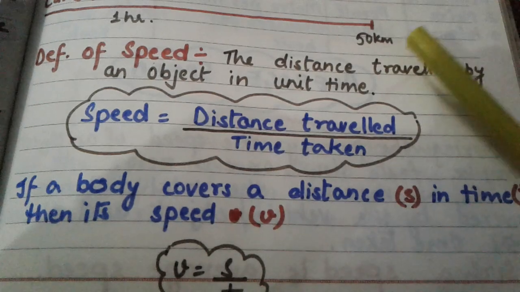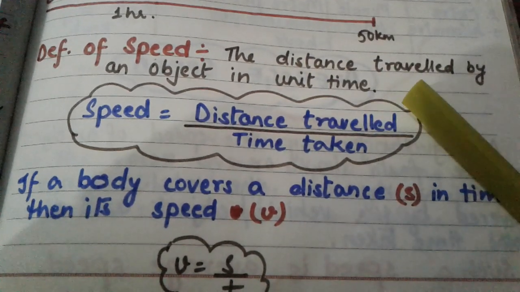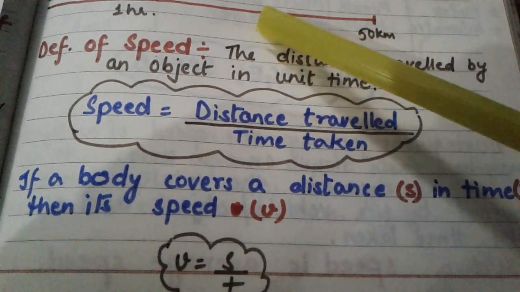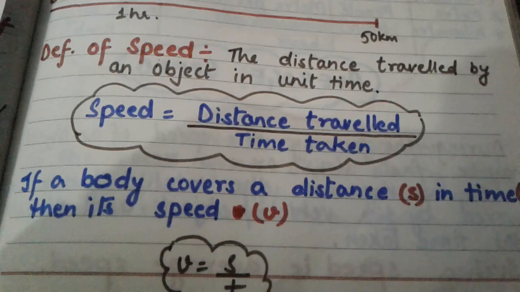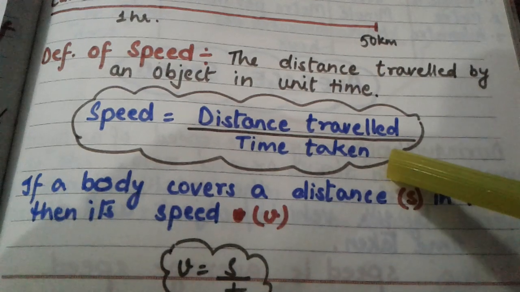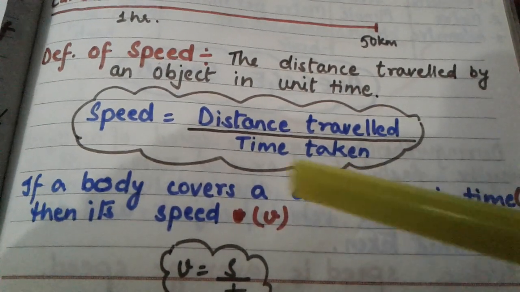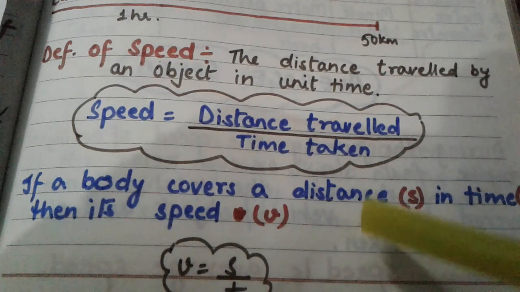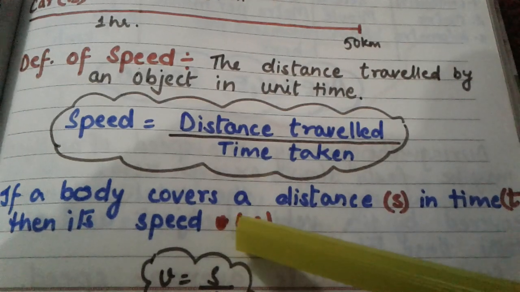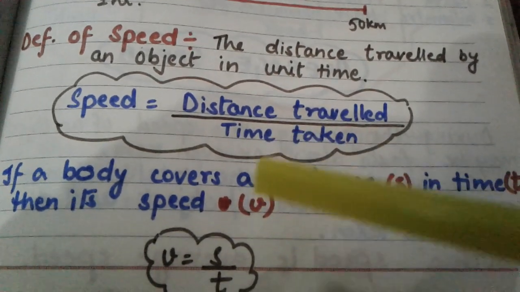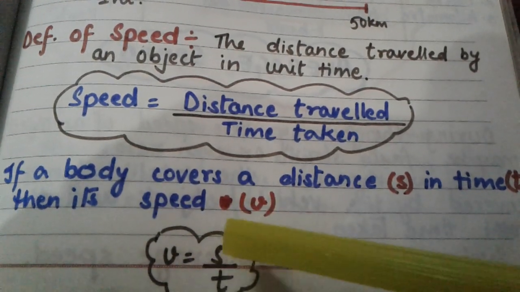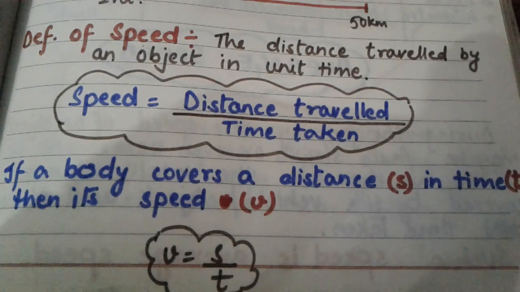The distance that an object travels in a unit time is known as its speed. And what is the formula of speed? We can write it as speed is equal to distance traveled upon time taken. Say if any body covers a distance s, denoted by s, in time t, and the speed by v, then the speed of that body, v, will be equal to distance s upon t, that is time taken.